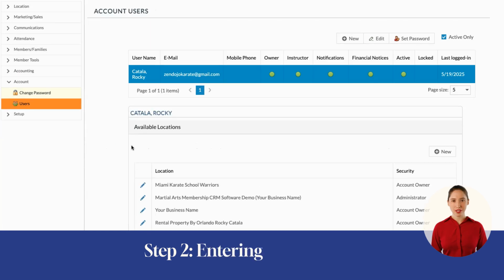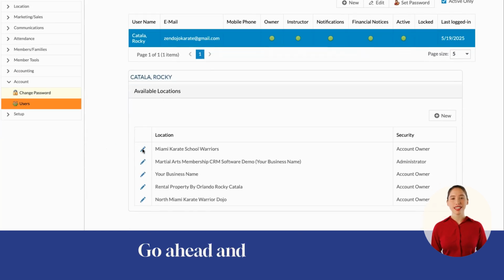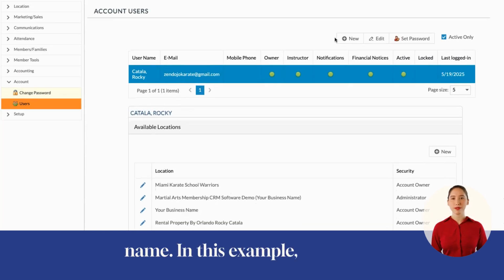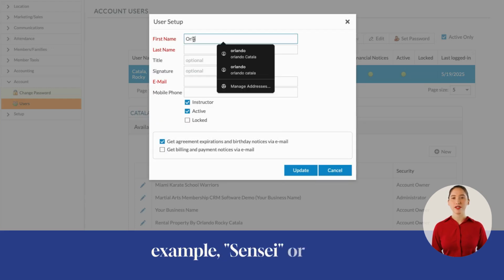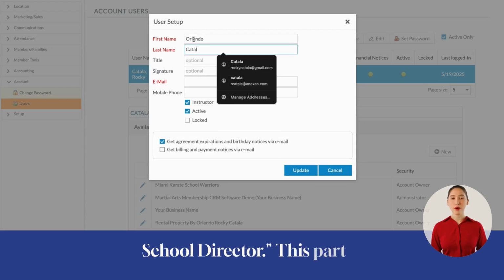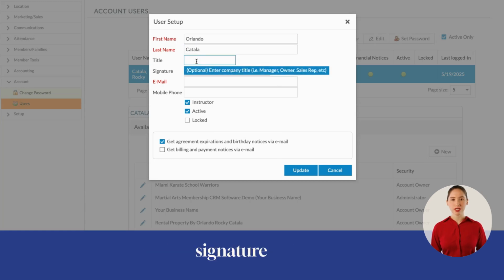Step 2. Entering user details. Go ahead and enter the user's name. In this example, I'll add my brother. You can also enter a title, for example, Sensei or After-School Director. This part is optional, including the email signature field.